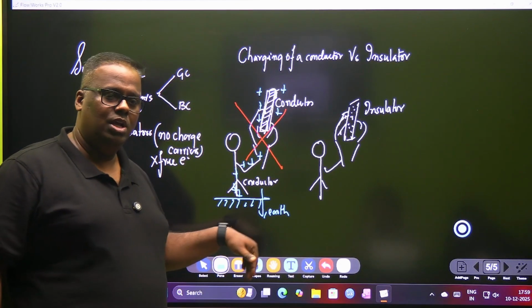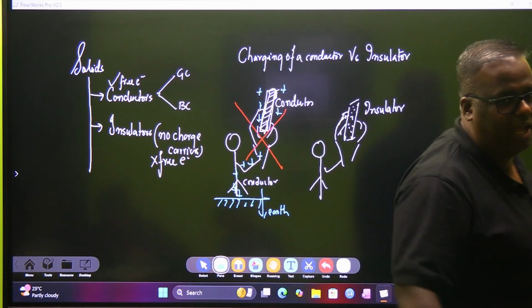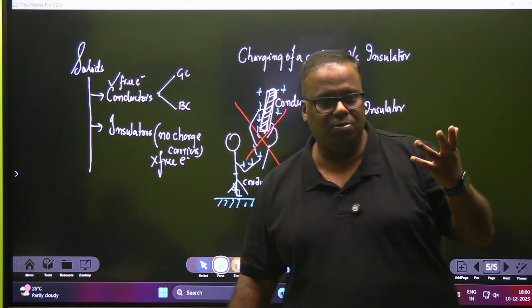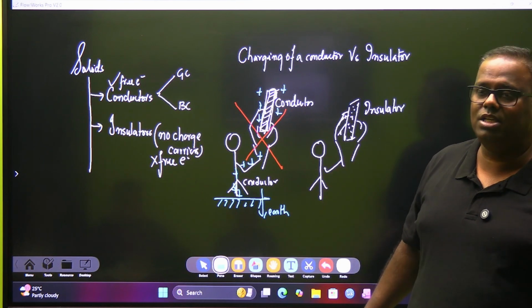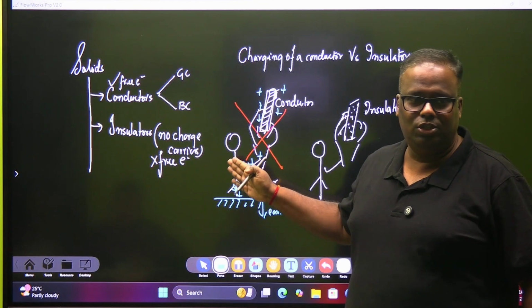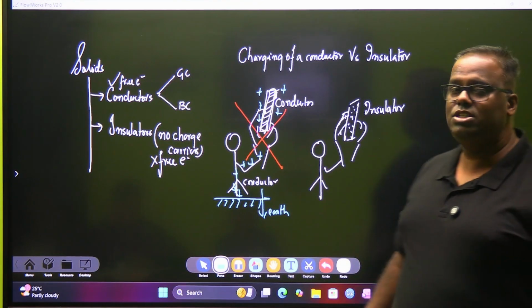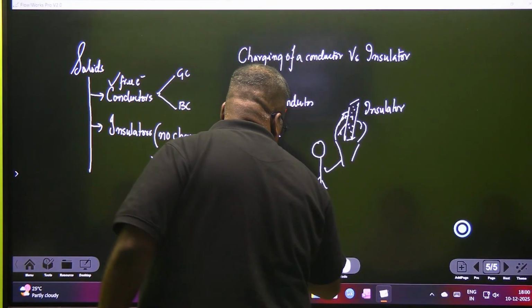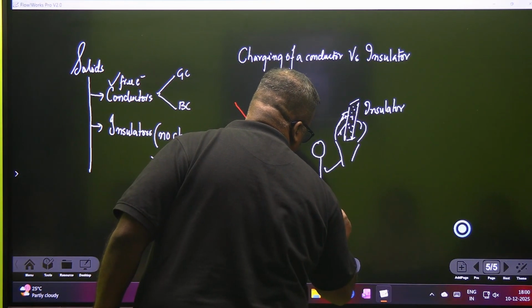Have you understood? A conductor cannot be charged if you are holding it in hand. If you charge a conductor by holding it in hand, the conductor has got charge carriers in it. Who are the charge carriers? Electrons. ये सब इलेक्ट्रॉन्स दौड़ना शुरू कर देंगे, दौड़ते दौड़ते आपके शरीर के अंदर से घुस के जमीन के अंदर चले जाएंगे, and this process is known as earthing. Earthing is a process, और इसको हम और डिटेल में पढ़ेंगे.